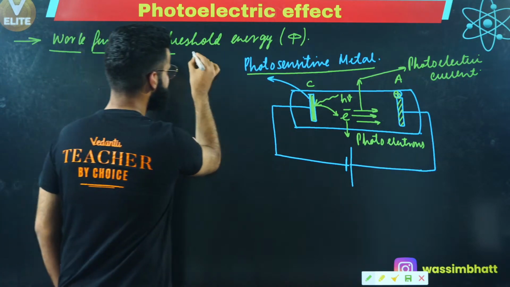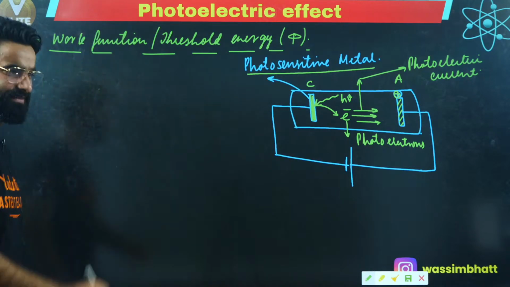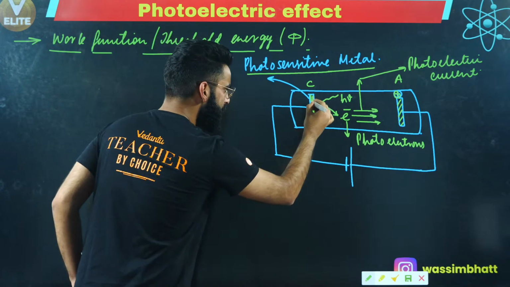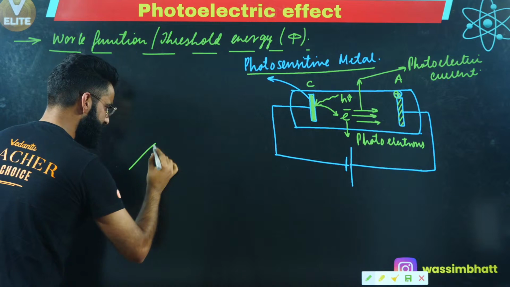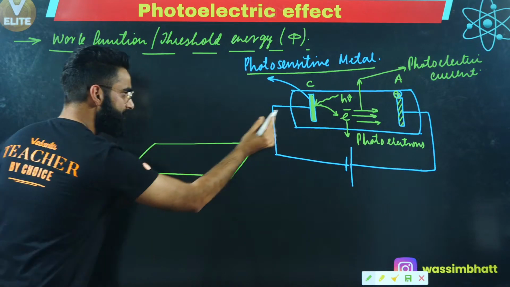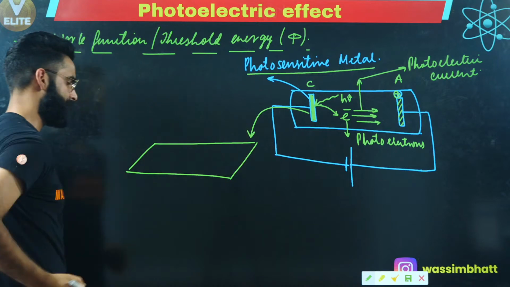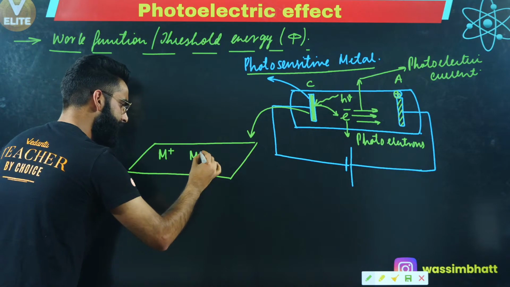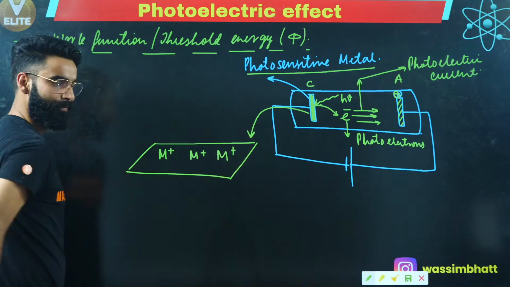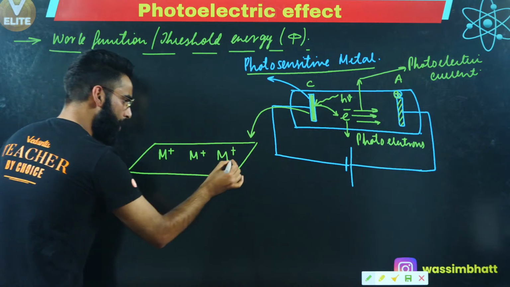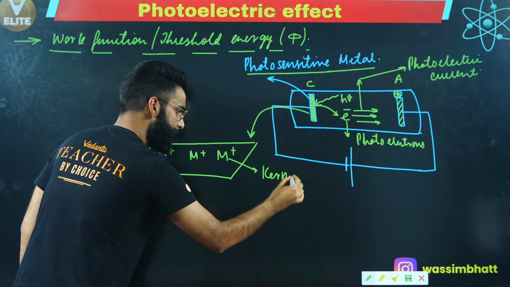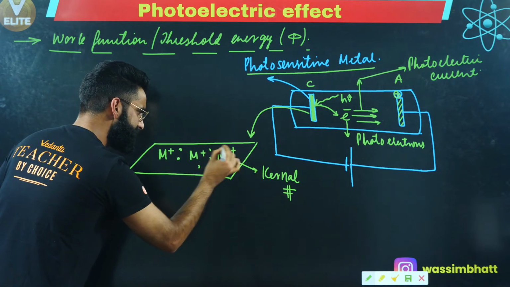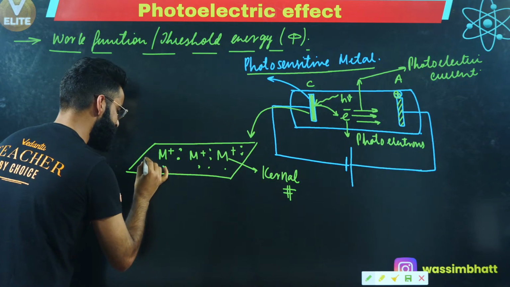What is this threshold energy all about? Let me make you understand this threshold energy in detail. Understand, guys. Let's say this is the photosensitive metal which I've taken over here. In this photosensitive metal, there will be some ions of the metal, which I'm calling kernels as well. You call these ions kernels as well, right? And at the same time, there will be some electrons in between these kernels.